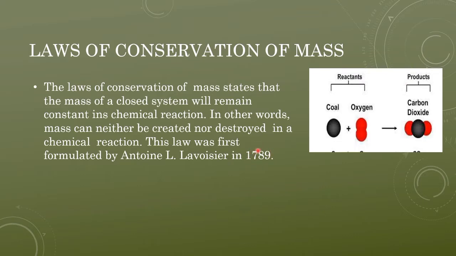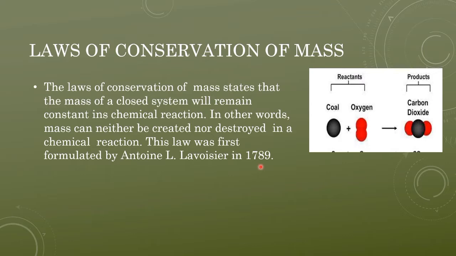If a chemical reaction is taking place, then during this reaction the mass can neither be created nor destroyed.